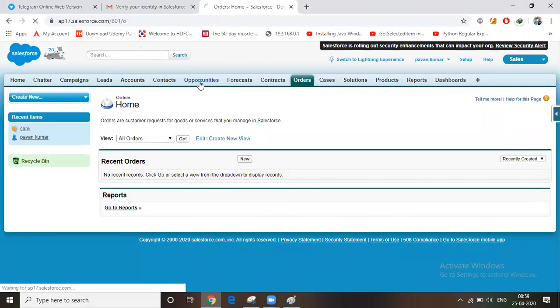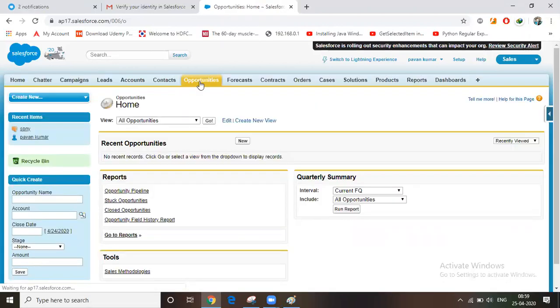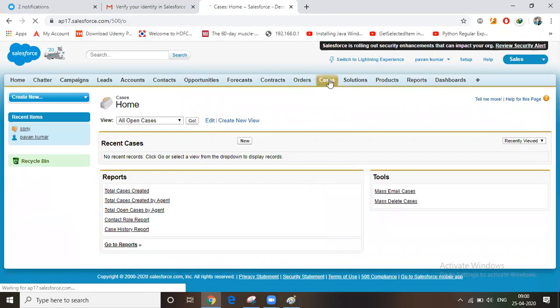That is nothing but an opportunity. If the buyer has any service request, they'll place a case. That also, there is no need to develop. Salesforce itself gives cases, which are nothing but service requests. Okay, any doubts in this?